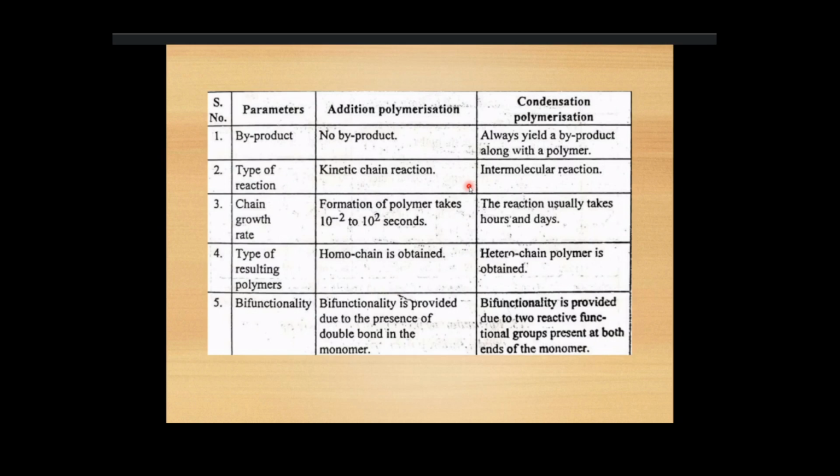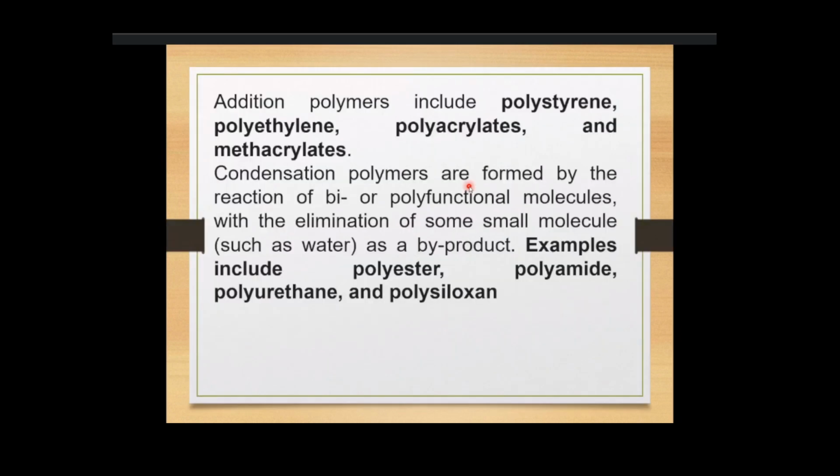Then, in the case of addition polymerization, a homochain polymer is obtained, but in condensation polymerization, a heterochain polymer is obtained. The main difference is that in addition polymerization, the same monomers are used to produce the polymer, but in condensation polymerization, different monomers will react with one another to produce the polymer.